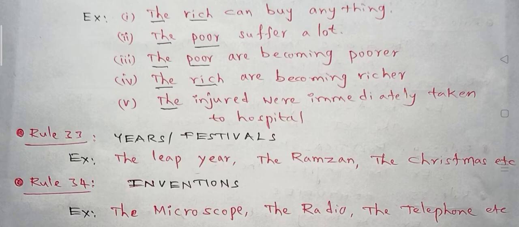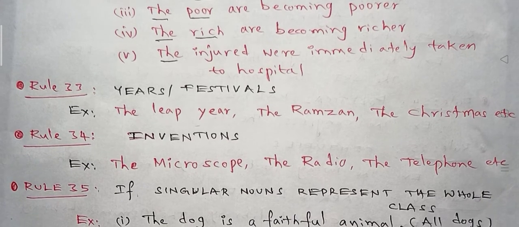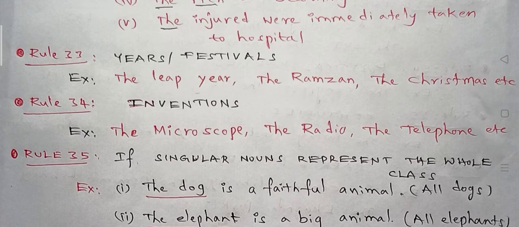Next, rule 34: inventions. So many inventions happened in our India and in the world also. Before the inventions, we use the definite article the. Example: the microscope, the radio, the telephone, etc.